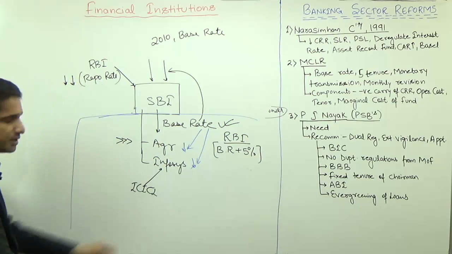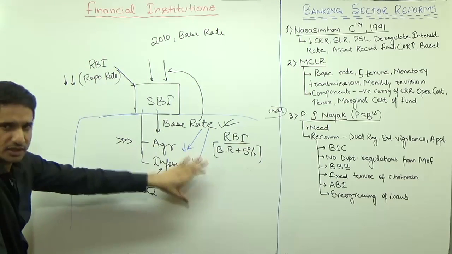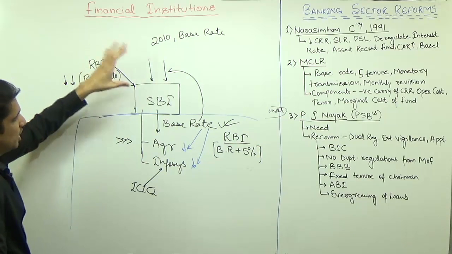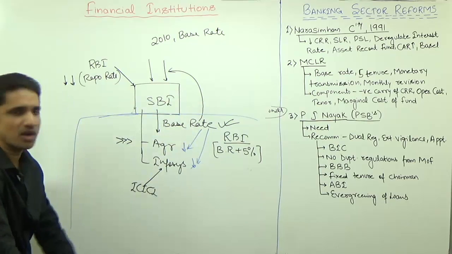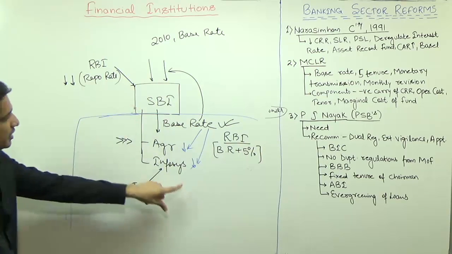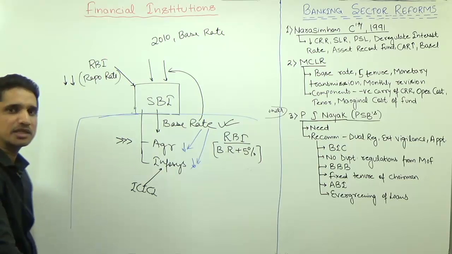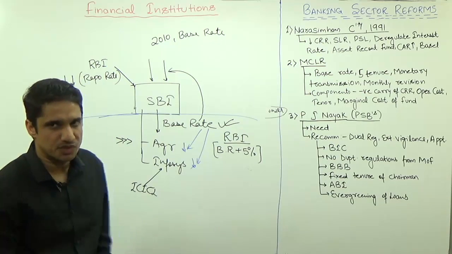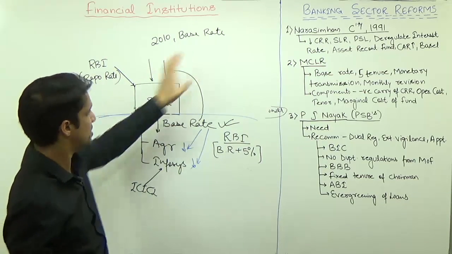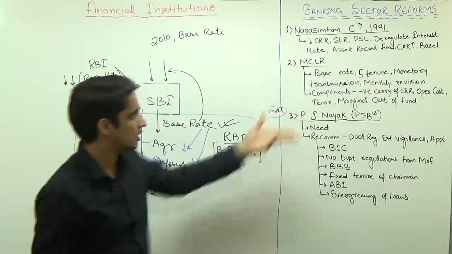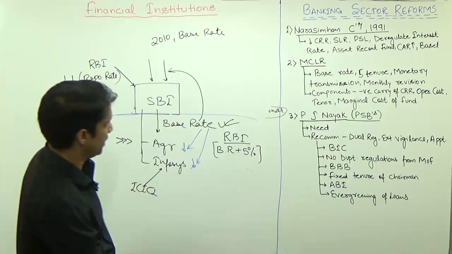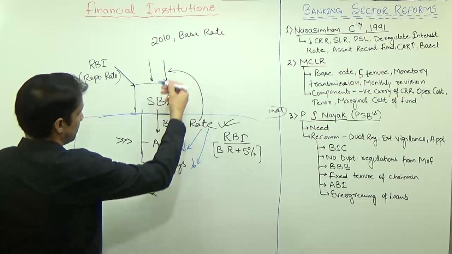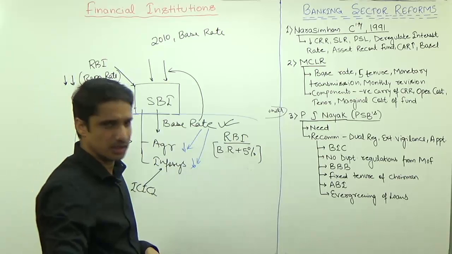Monetary transmission means whatever the policy, whatever the objectives of the monetary policy, whether they are reflected in the economy or not. If they are reflected in the economy, we have good monetary transmission. If they are not getting reflected, it means we have bad monetary transmission. So these are the major problems of base rate. In detail we will discuss this in MCLR, the very next topic. So the base rate has been deregulated. Now the rate at which the banks were borrowing, that also has been deregulated.